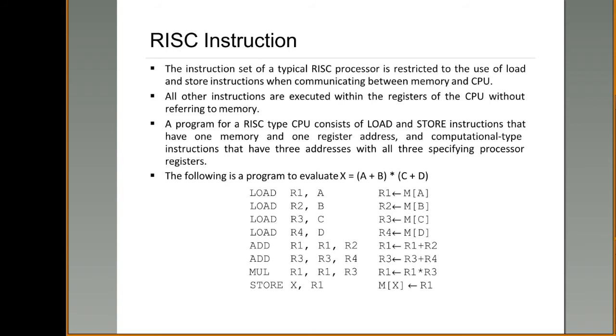Next, C and D are to be added. C and D are present in R3 and R4. So add R3 and R4, and store the result back into R3. Next, what you have to do? A plus B and C plus D are to be multiplied. A plus B is present where? In the register R1. C plus D is present in the register R3. Now R1 and R3 are to be multiplied and the result stored back into R1.